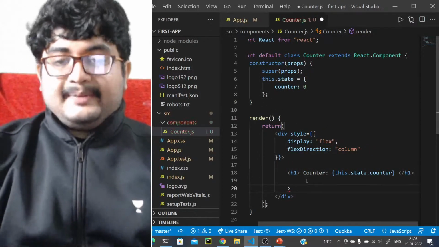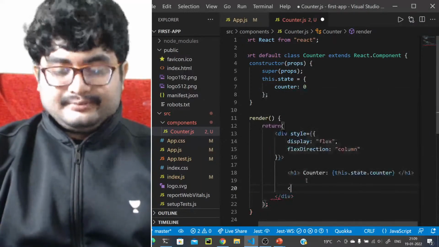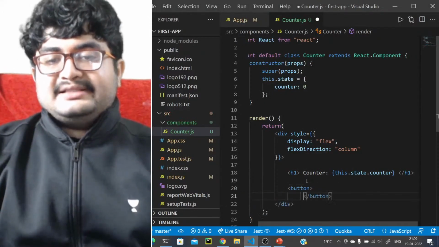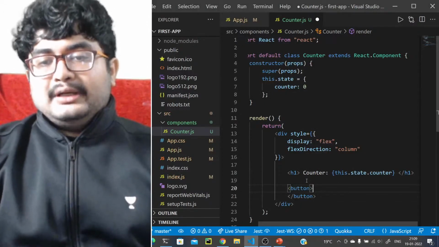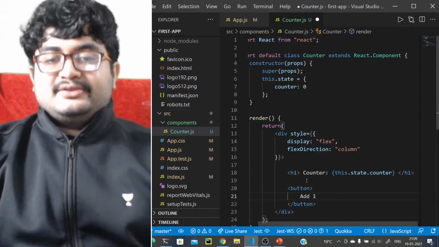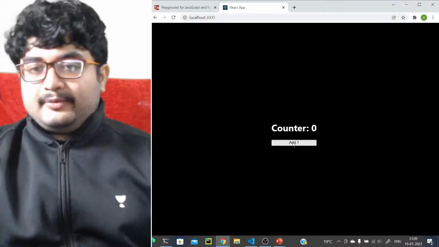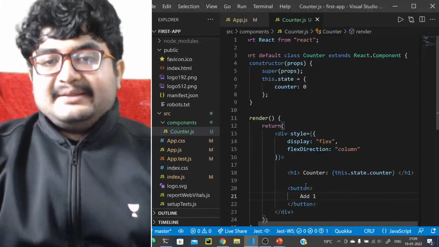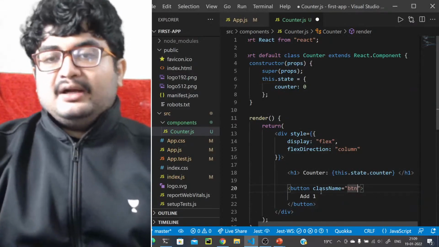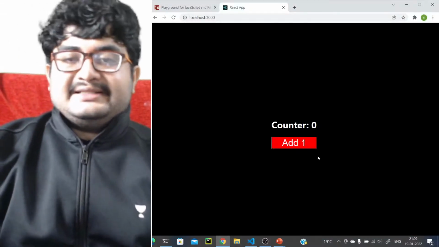Let's just add a button here, and give it a message like add 1, right? Let's see if the button is rendered correctly. So we have this button here with add 1, right? We can even give it a class name called btn1, or btn, right? So we'll get the button like this, add 1.